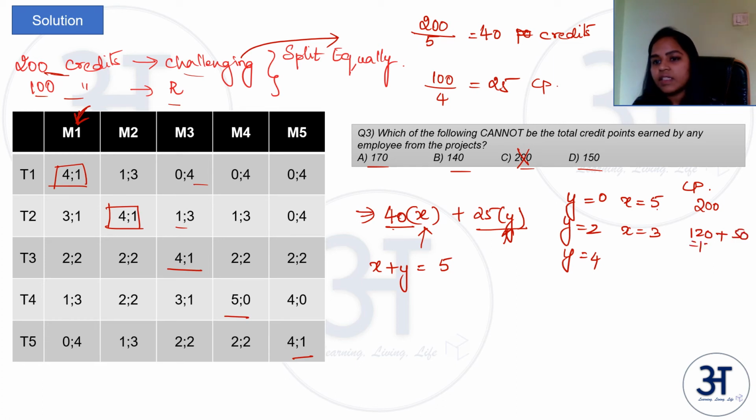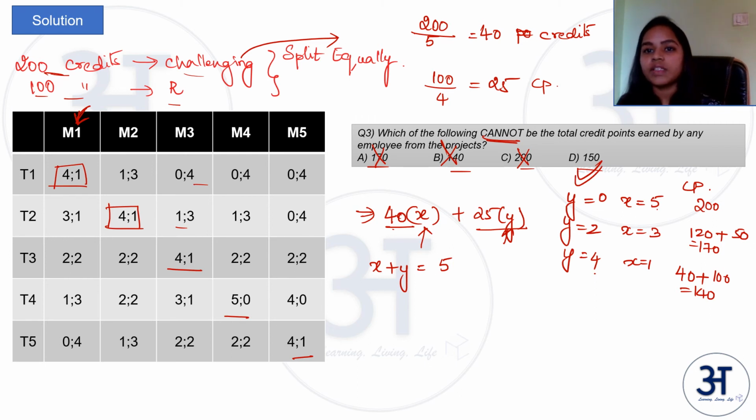So that will be 170. So that is also not our answer. Next, if y equal to 4, x will be 1. In that case, it will be 40 plus 25 into 4 is 100. That is 140. So 140 is also not our answer. So 150 cannot be the total number of credit points an employee is earning.